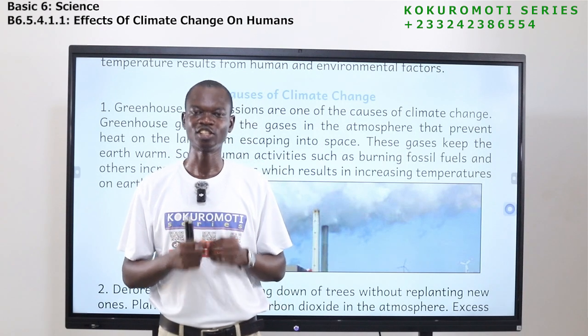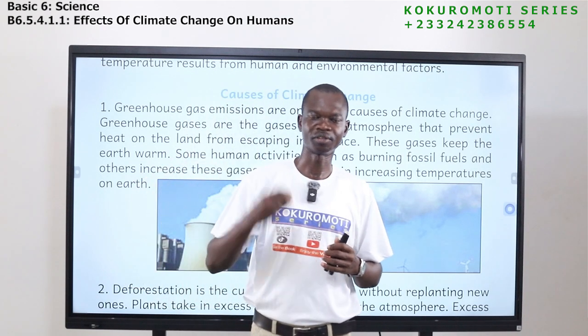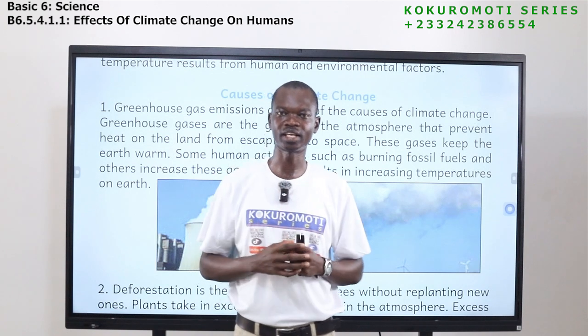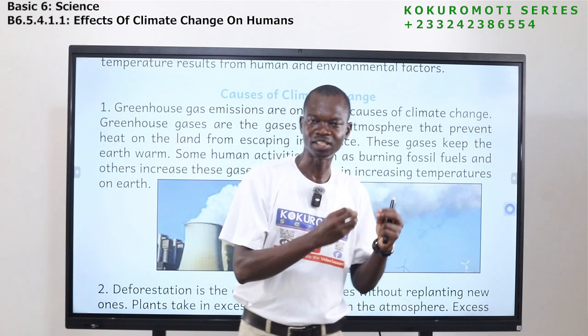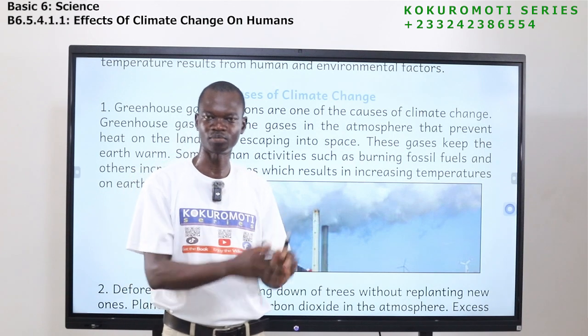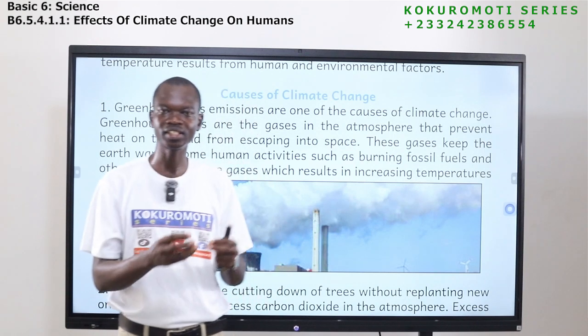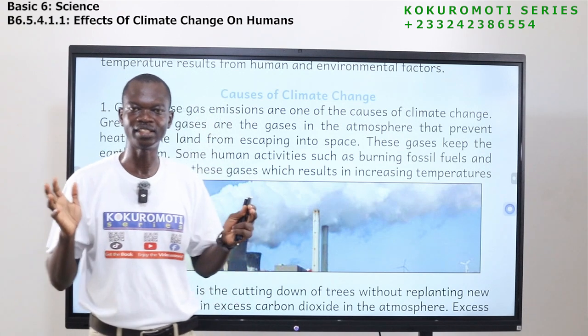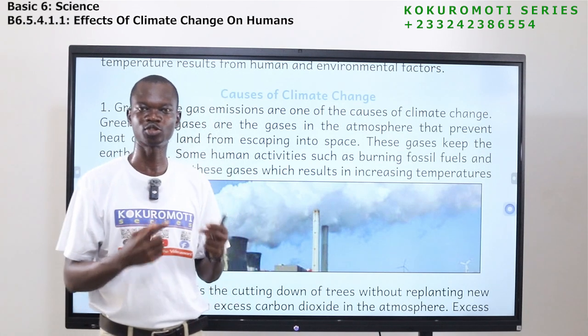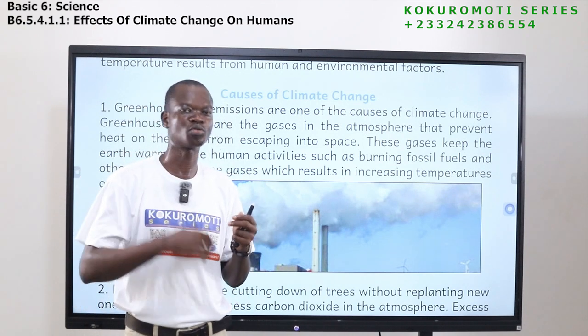Do you understand it? So when too much of these greenhouse gases are emitted into the atmosphere, it will increase the temperature because it will never allow any heat to escape. So the temperature on Earth will go high.